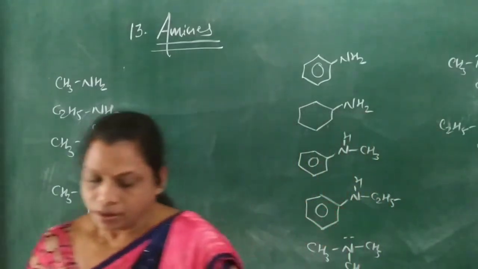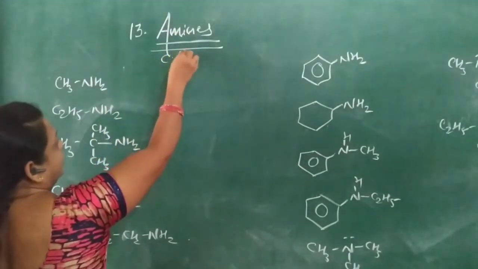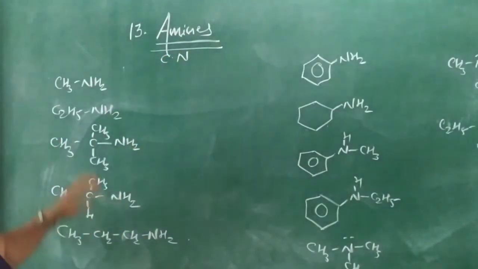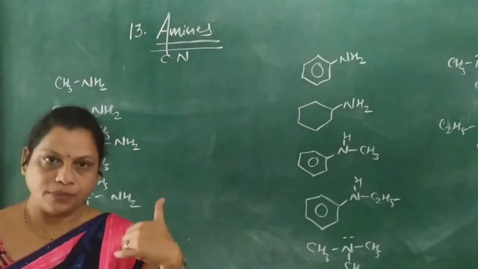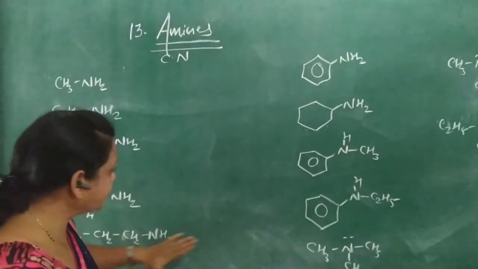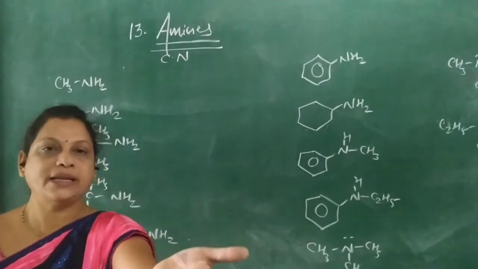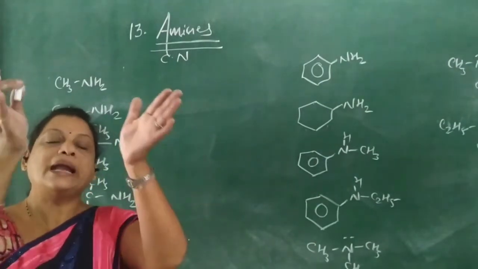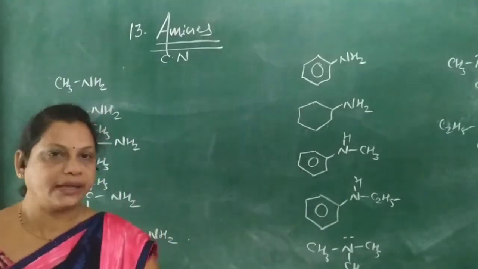Okay, now first common name and then IUPAC name. The common name of these amines is written as alkyl and amine. If in case of secondary, then arrange them alphabetically. Tertiary, arrange them alphabetically, and if they are the same, then di or tri-alkyl amine.